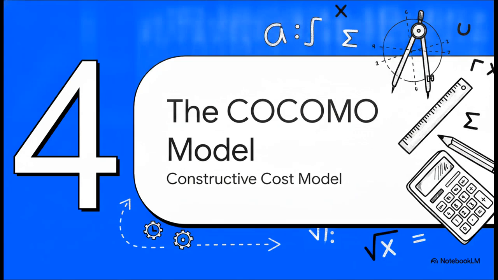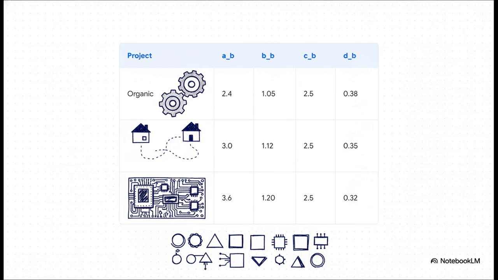Section 4. The COCOMO model explained. And this brilliantly illustrates what we do next. Now that we've estimated our size, we need to translate that digital footprint into an actual timeline using the constructive cost model, or COCOMO. COCOMO divides projects into 3 distinct classes to help us apply the right math.